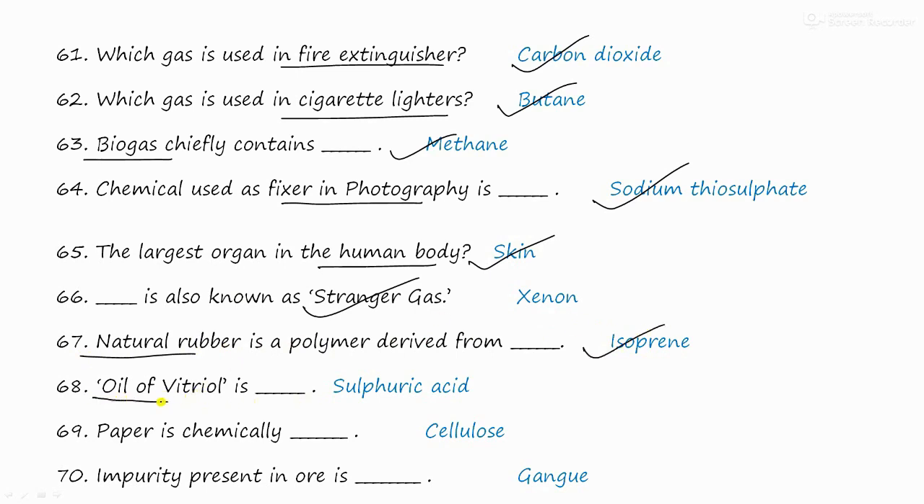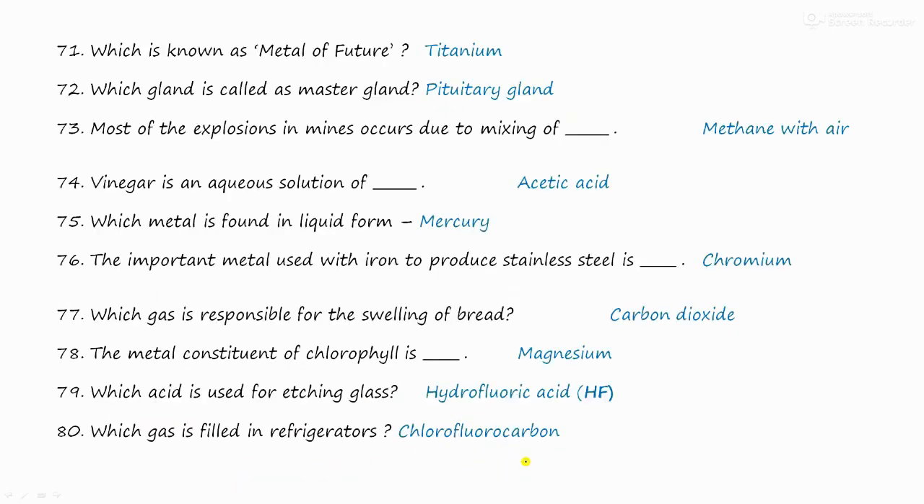Sulfuric acid is also called oil of vitriol. Paper is chemically called cellulose. The impurity present in an ore is called gangue. Which metal is called metal of the future? And it is titanium. And which gland is called master gland? And it is pituitary gland.